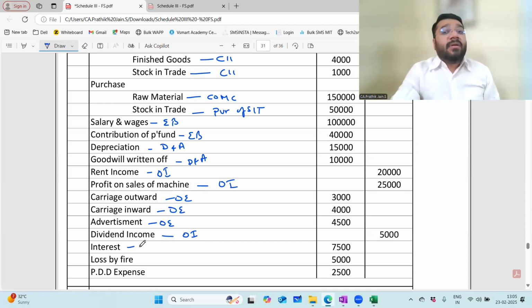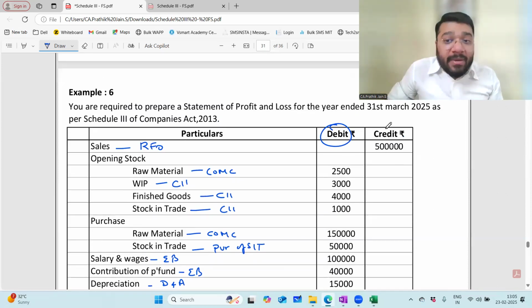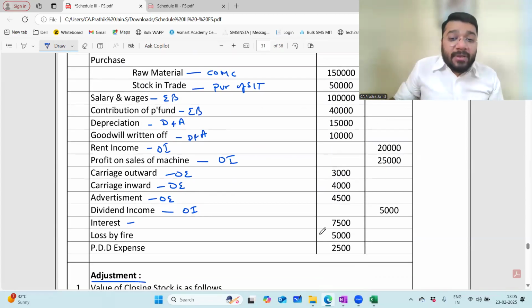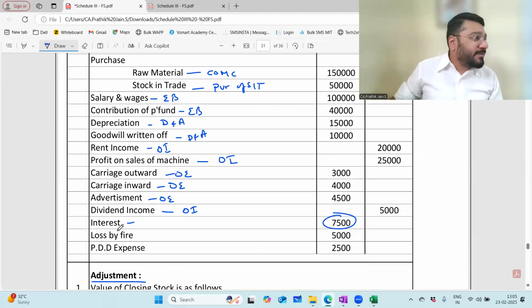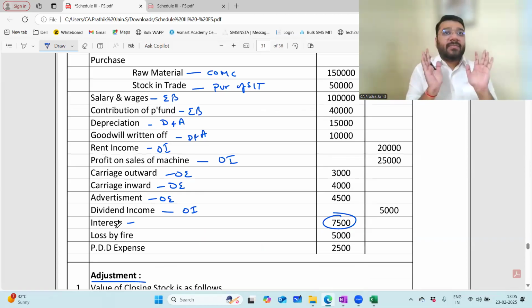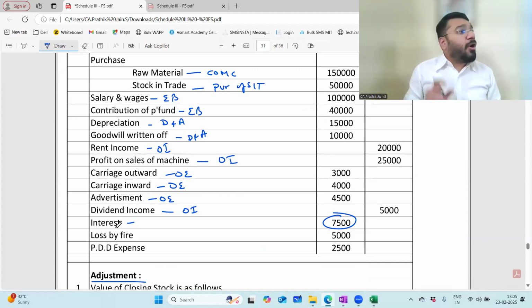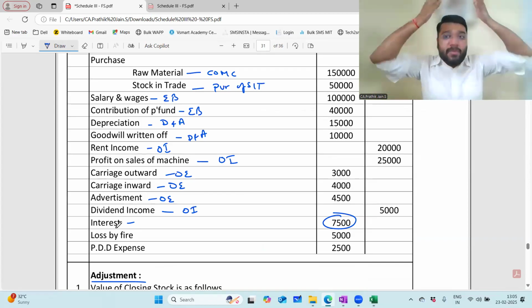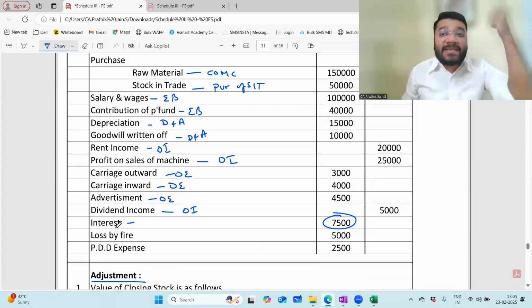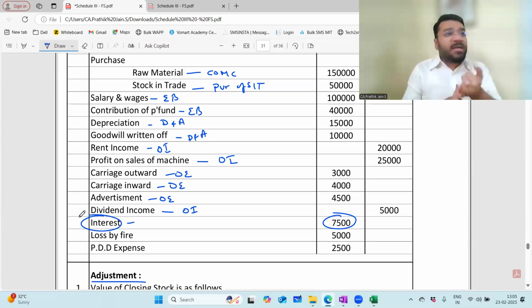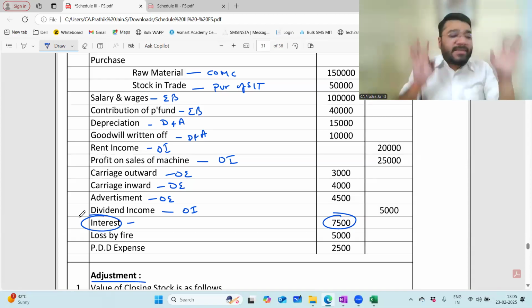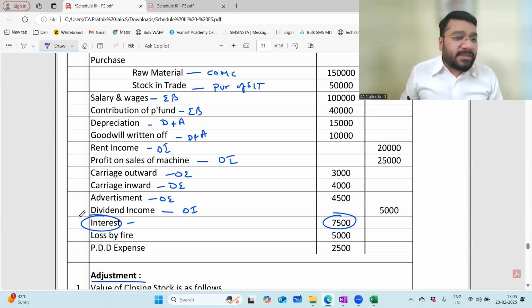Interest. Now you have to be very careful. I have given a debit column and credit column. Now interest is coming in which column? Debit column. So debit means what? Debit all expenses and losses. So this is interest expense. When interest paid, received, income, expense, nothing is mentioned, you have to see whether this is debit column or credit column. Accordingly, you'll decide. Sometimes they'll put all the debit and credit in one single line. In that case, what is the best assumption? You'll treat interest as expenditure only. Since 11th standard, we are assuming. If they give the information in the question, interest, expense, income, nothing mentioned, debit or credit column, nothing mentioned, just interest is given, the best assumption is this is expense.